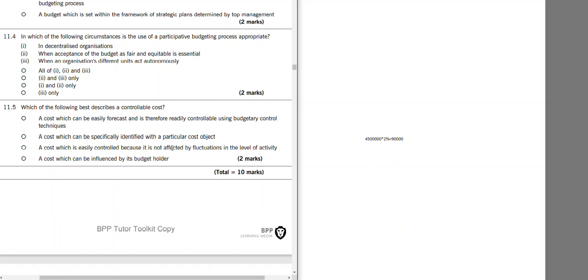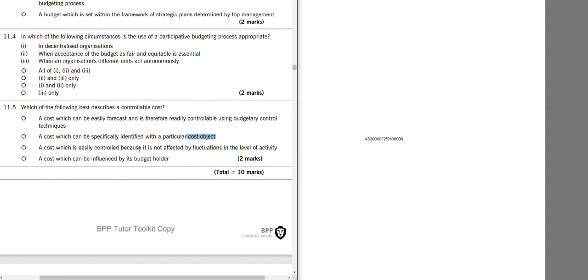Okay, the first one: costs which can be easily forecast and therefore readily controllable using budget control techniques. A cost which can be forecast is the example of a direct cost. Direct cost doesn't necessarily have to be a controllable cost. A cost which can be specifically identified with a particular cost object. This is also a definition of direct cost. Direct cost doesn't necessarily have to be controllable cost.